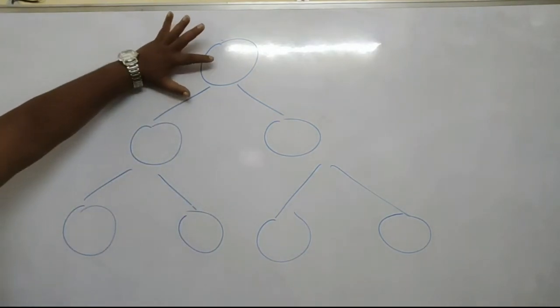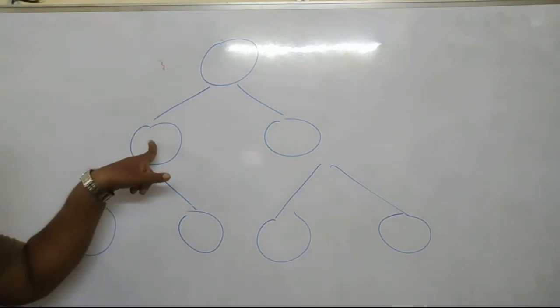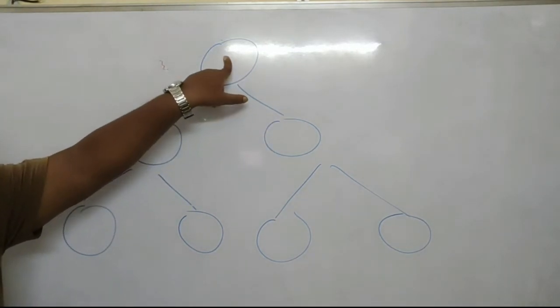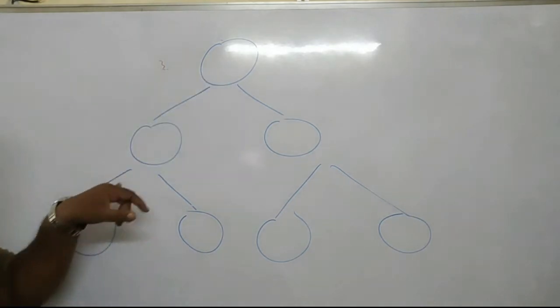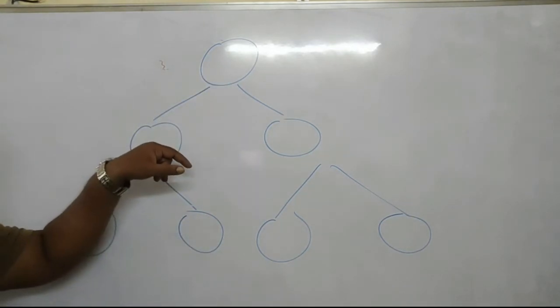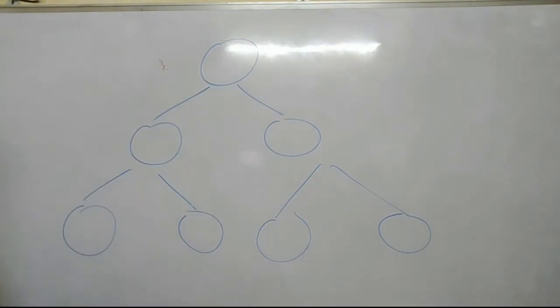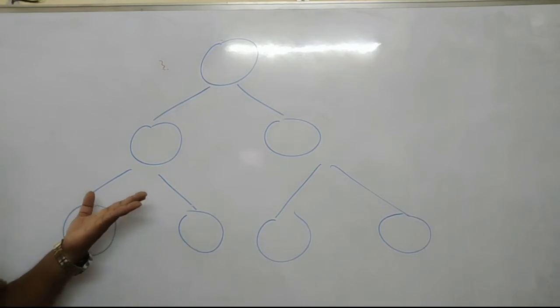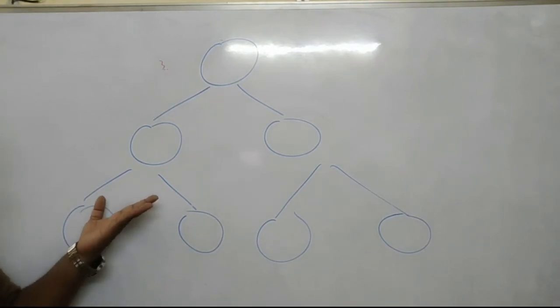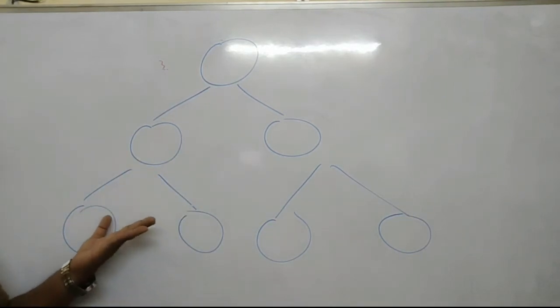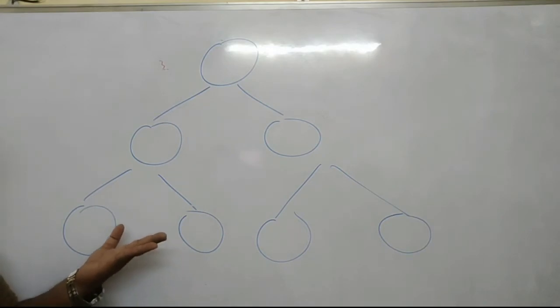This cell is already existing, and these two cells are formed from it. Again, these two cells are formed from this cell, and these two from this cell. So on the whole, he said that all new cells are formed from pre-existing cells.